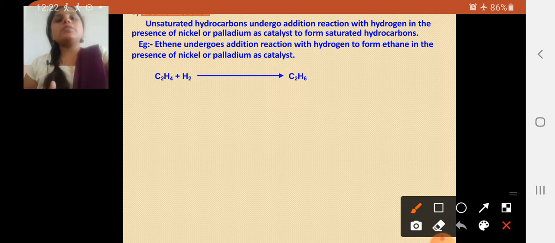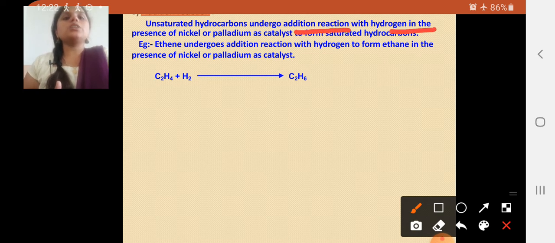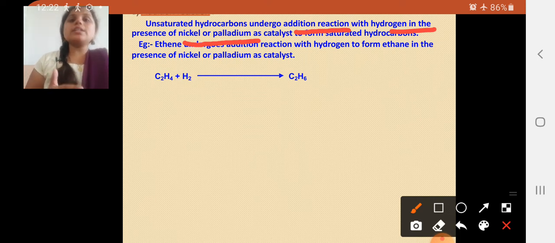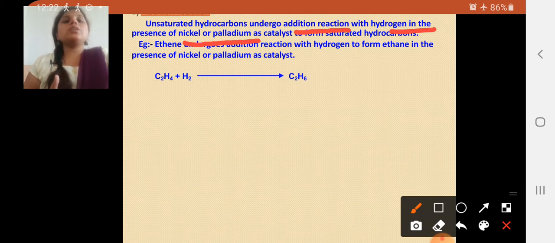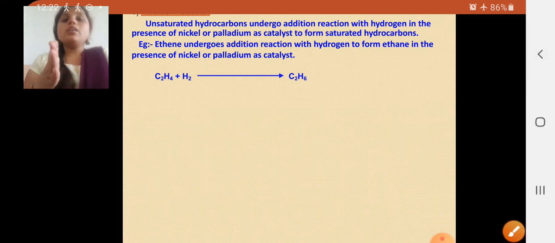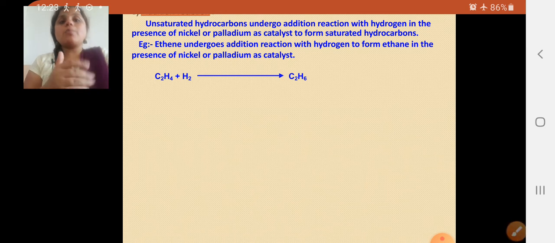First, unsaturated hydrocarbons undergo the addition reaction with hydrogen in the presence of nickel or palladium. Dear students, these are the catalysts. Catalyst means something which helps to carry out the reaction. So these are the catalysts which help to carry out the reaction. Already we have completed this. Let's see what the reaction is here.